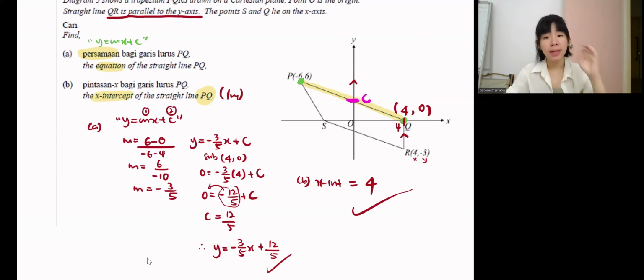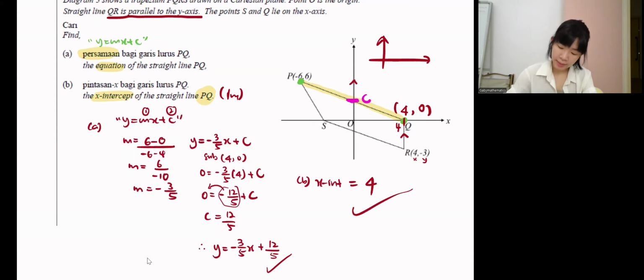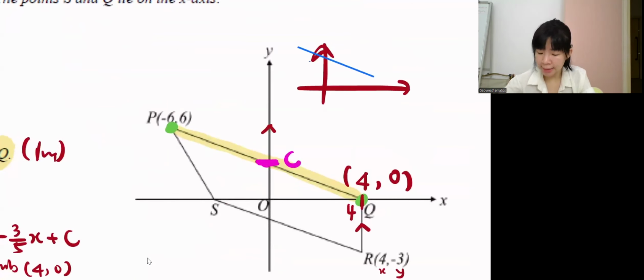If it's not given, then how? Let's say, for example, a line is somewhere like this. If they want us to find the x-intercept, the line must extend longer until it touches here. So if it's not given and we want to find this, you have to know the x-intercept is always on the x-axis.